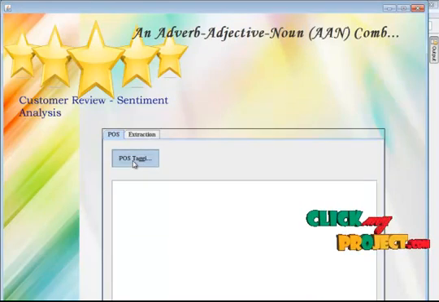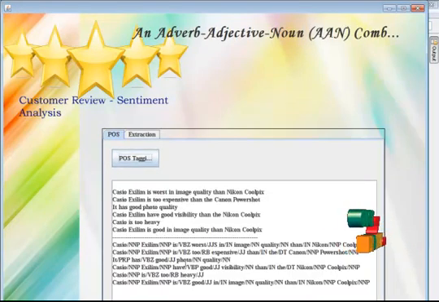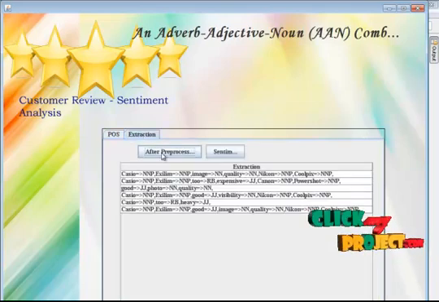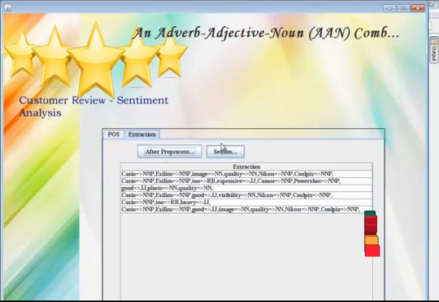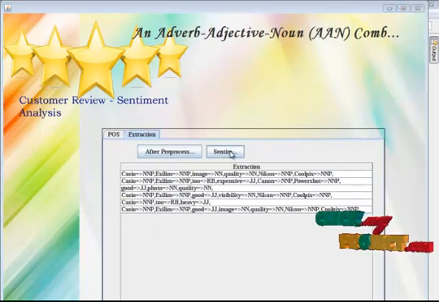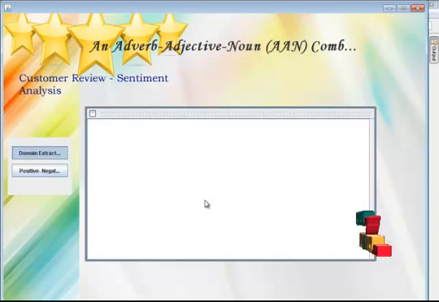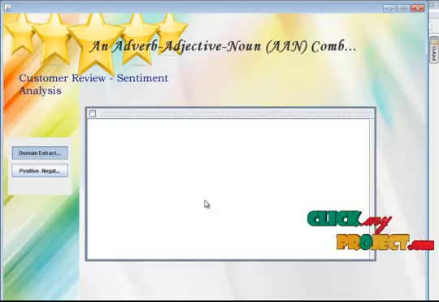After that we are going to do POS tagging. So this is the POS tagger, and this is after pre-processing. Now we are going to do sentiment analysis. Initially I am going to do the domain extraction. Of course it will take some time, and another important thing is you need to have internet for running this project. This API is present online, so I have extracted those things from online itself.